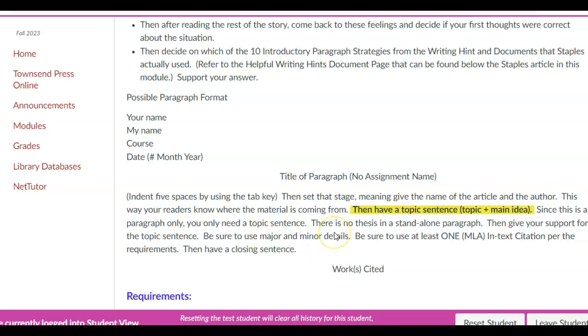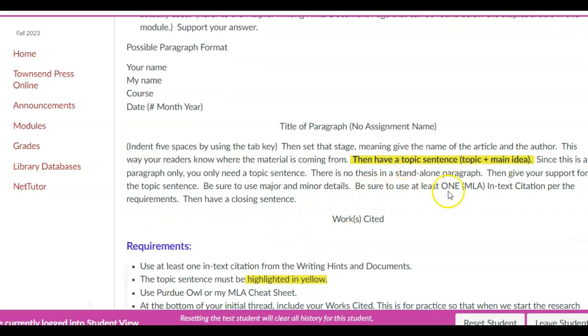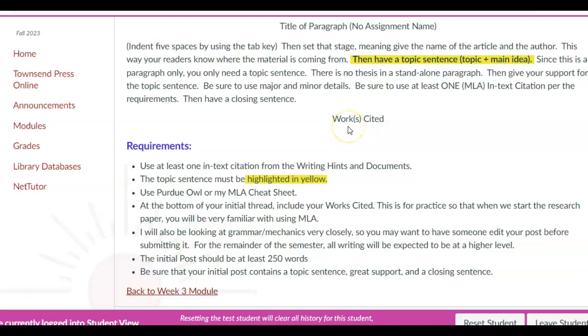Then you're going to say why you thought that without saying I think or I believe. You'll see that above in another video, the writing formula. We don't use I think or I believe or in my opinion. You don't need that. That's just a filler. But anyway, you can put your topic sentence, give your feedback, and use at least one MLA in-text citation. That'll come from the article. And then your works cited page goes here.